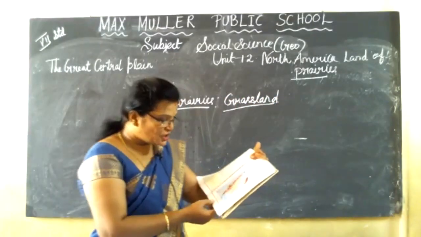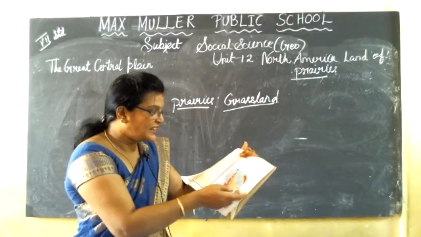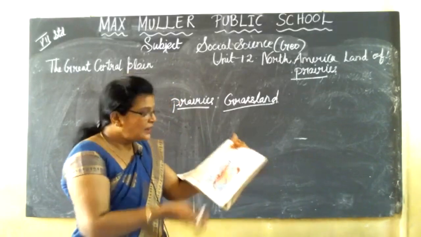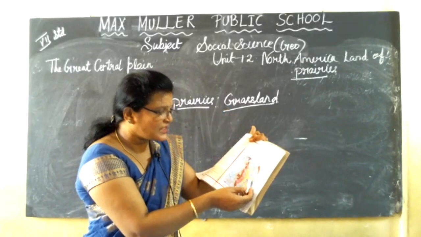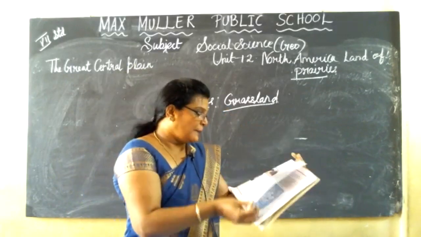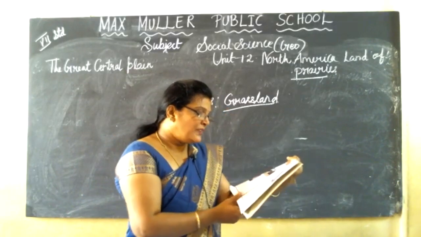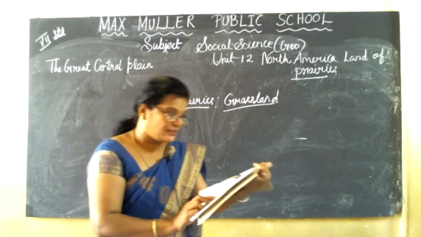If you see page number 117, the Appalachian Mountains are on the east side and the Cordilleras on the west side.